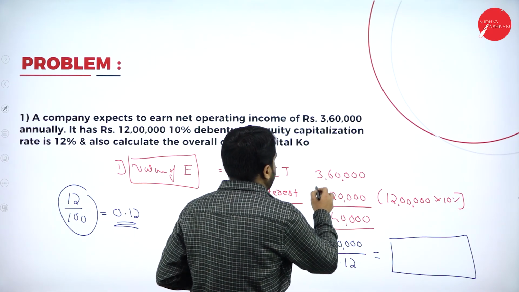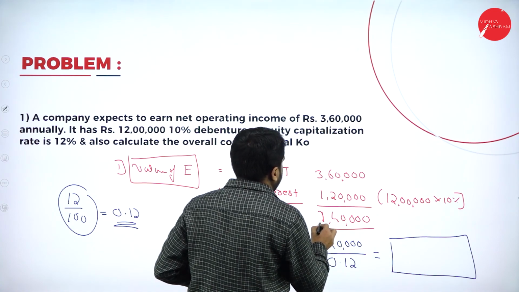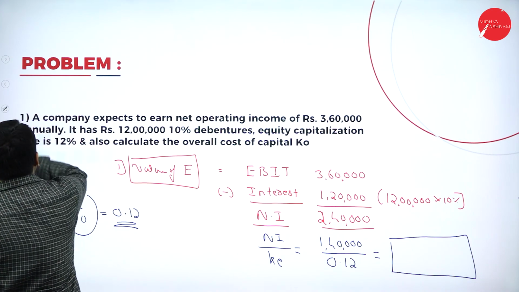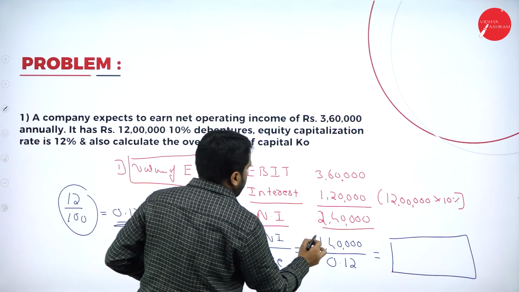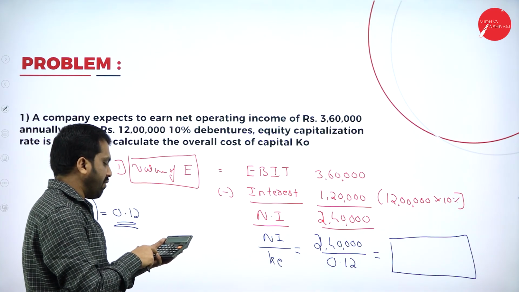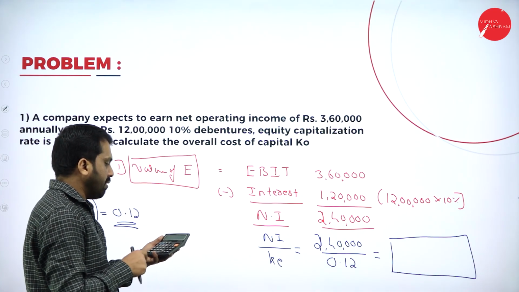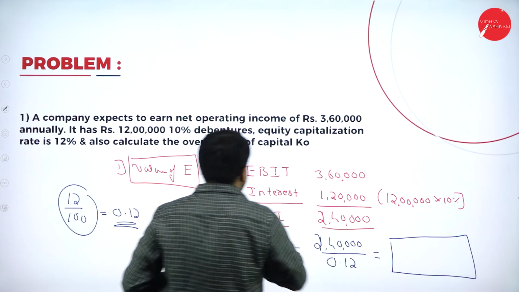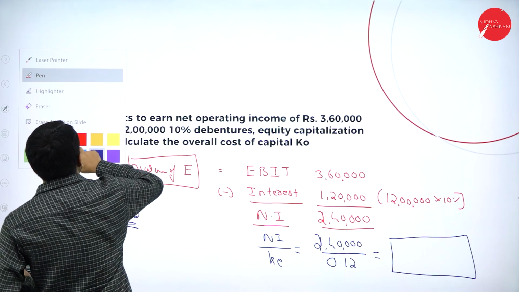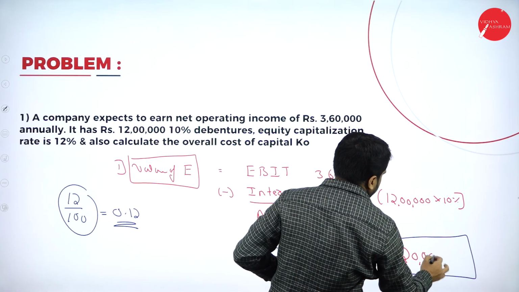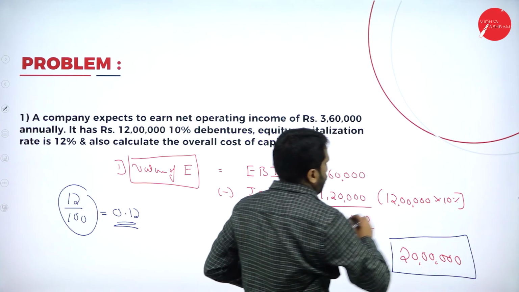So here what happened? This must be 360 minus 120. It must be 2,40,000. Now, 2,40,000 divided by 0.12, I got around 20 lakh. Hope you got it.